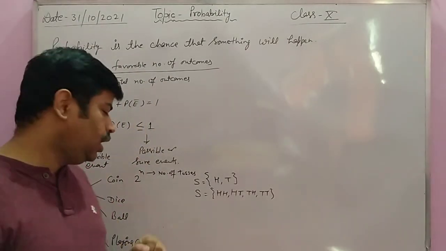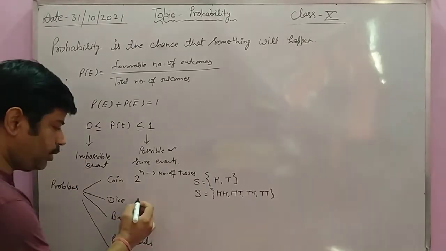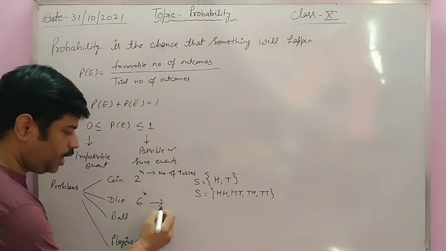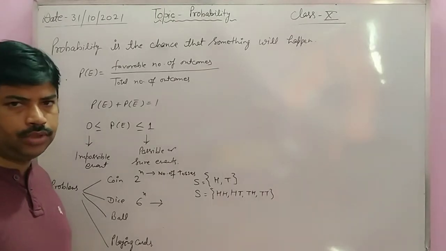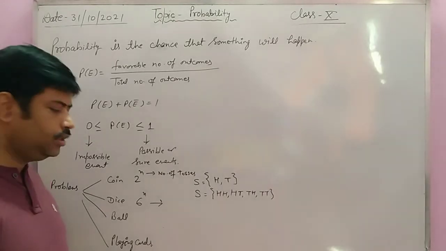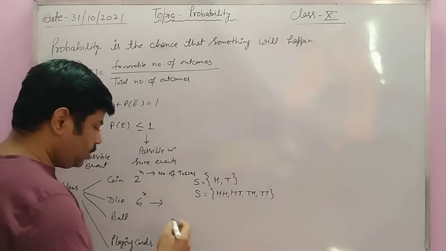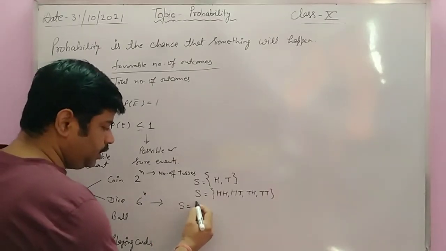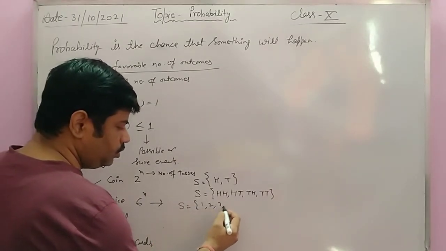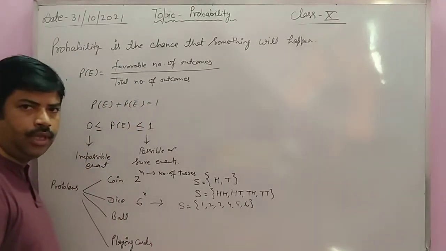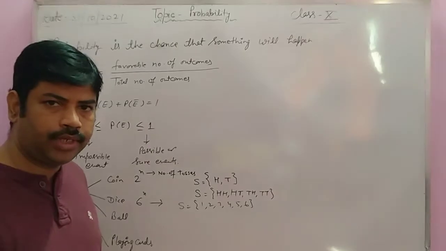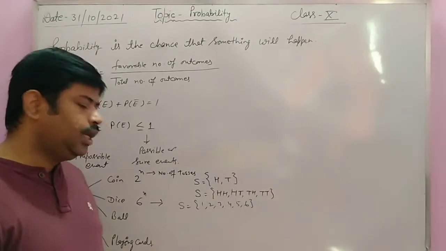Now, the second type of problem is dice, and the formula is 6 to the power n. Why? Because there are 6 events, 1, 2, 3, 4, 5, 6 in a dice. So the sample space will be 1, 2, 3, 4, 5 and 6 when a die is rolled one time.